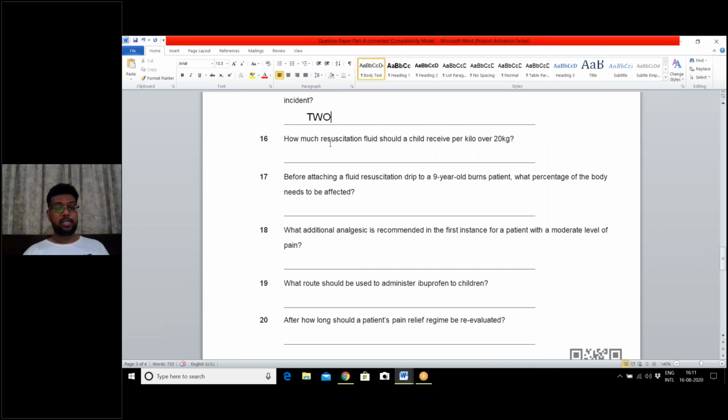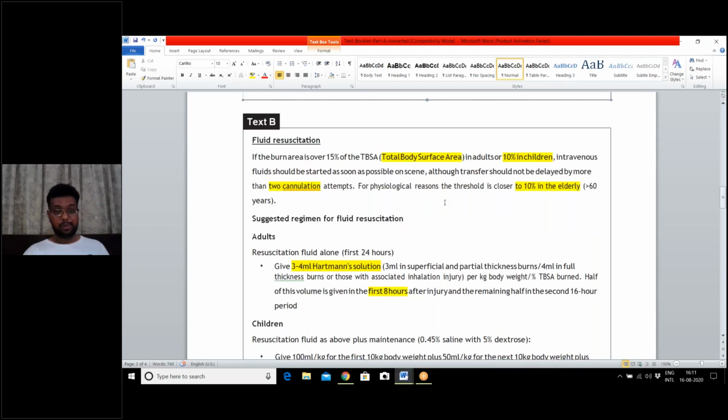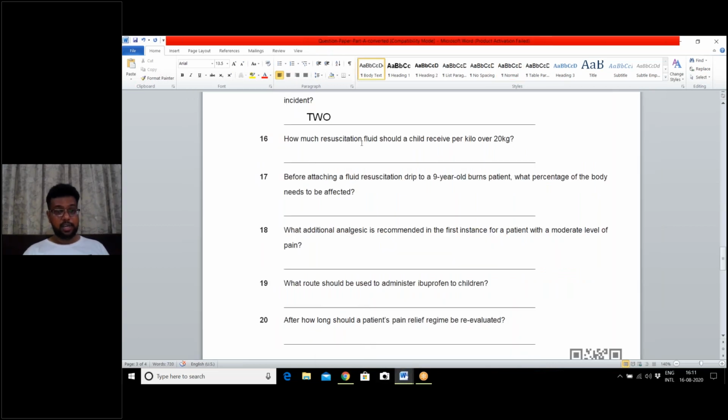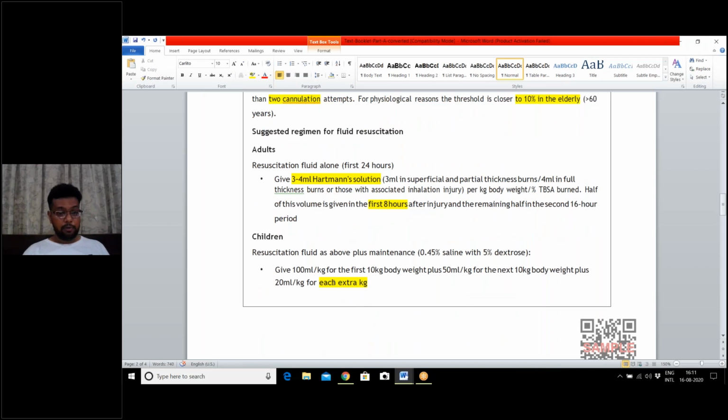Now, how much resuscitation fluid should a child receive per kilo over 20 kg? Now child was given in text B, children. Let us see. For extra kg, give 100 ml per kg for the first 10 kg, 50 ml per kg for the next 10 kg. So this makes 20 kg weight plus 20 ml per extra kg. So here, just look here.